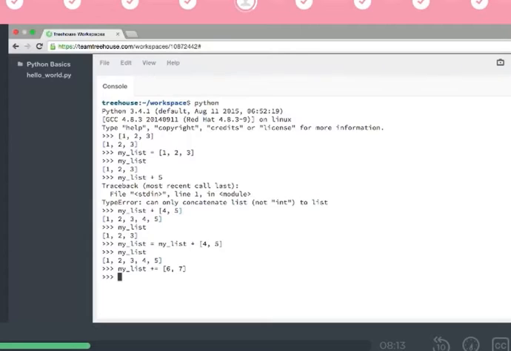Like strings, we can't use subtraction or division on lists, but we can use multiplication. Just like with strings, it repeats the list as many times as we tell it to. So my list times 2, we've got 1 through 7, 1 through 7. Again, we didn't use any equal signs, so my list didn't change. It's good to keep that in mind when you're dealing with mutable things like lists. You really want to be careful about when you change them.